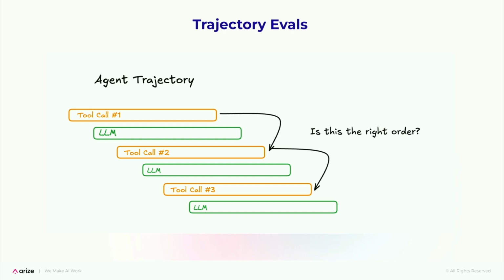Typically, in some of these more long-ending types of conversations, you often have to call the tool call in a specific order or in the specific trajectory. And sometimes what we see these agents do is that it might typically take 4 or 5 steps to answer a question, but it might end up taking an extra 6 or 7. And so you actually really want to make sure that the agent eventually converges to a pretty consistent set of tool calls so that it can actually make the right trajectory every time. So these are what we call trajectory evals for the agent.